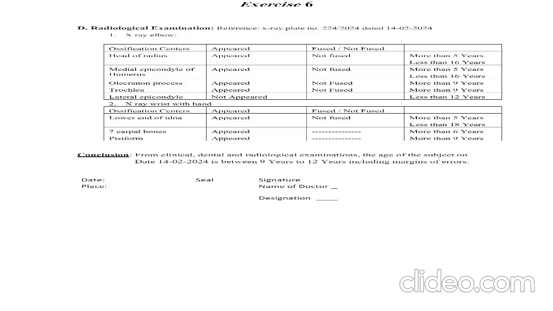Here you can see the radiological examination. You have to arrange all these in this tabular format and clearly mention the age of the secondary ossification center, whether it has appeared and whether it is fused or not fused, all this in detail. Also, you can see the conclusion, which is the age given in ranges by the final conclusion, which is deduced from A, B, C, and D. Thank you.